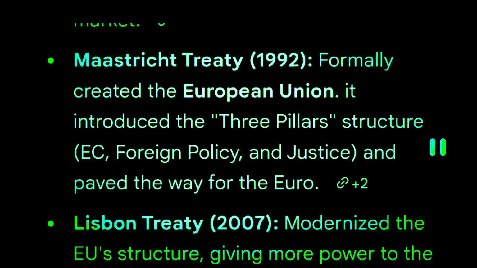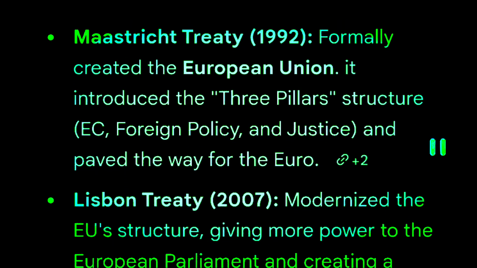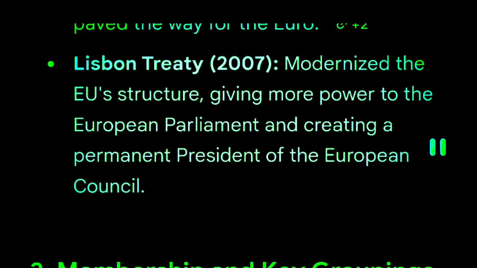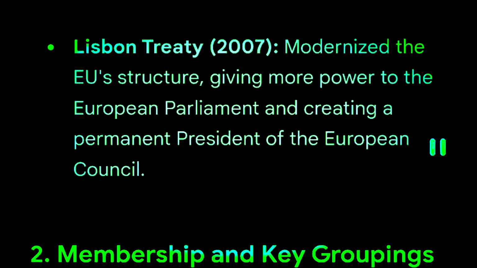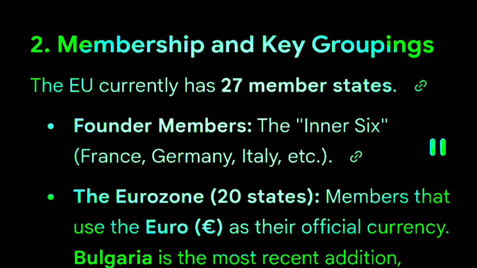Maastricht Treaty, 1992, formally created the European Union. It introduced the three pillars structure, EC, foreign policy, and justice, and paved the way for the euro. Lisbon Treaty, 2007, modernized the EU structure, giving more power to the European Parliament and creating a permanent president of the European Council.